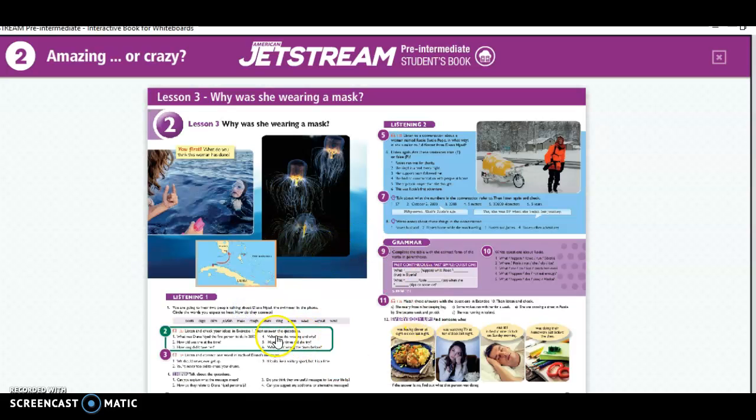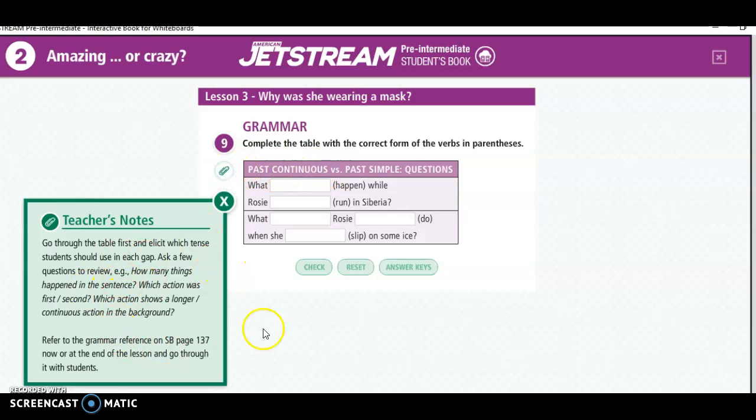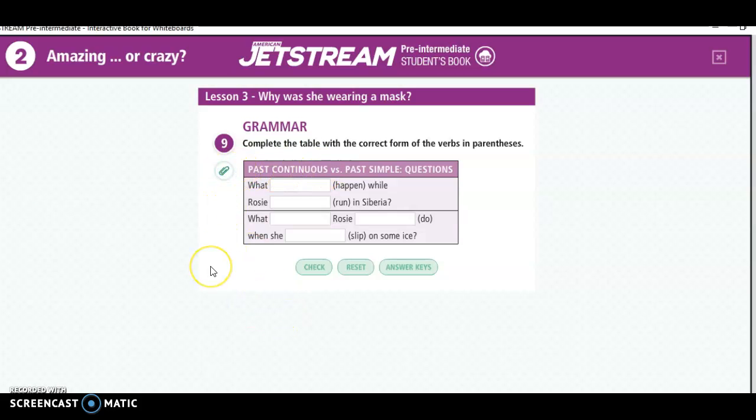In lesson 3, we have some listening practices. We have some more listening, and we have another grammar, which is past continuous versus simple past. Remember, past continuous is going to be a long action, and you use the verb to be in past and the verb in ing. Simple past is a short action, and you use the subject and the verb in simple past. If it's a regular verb, it finishes in ed. If it's an irregular verb, it finishes depending on the verb.